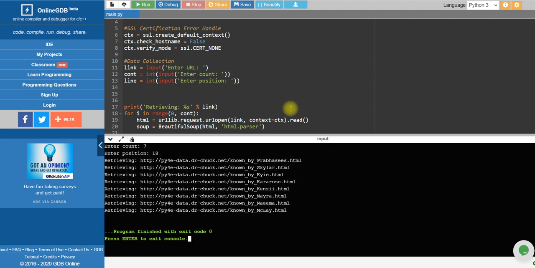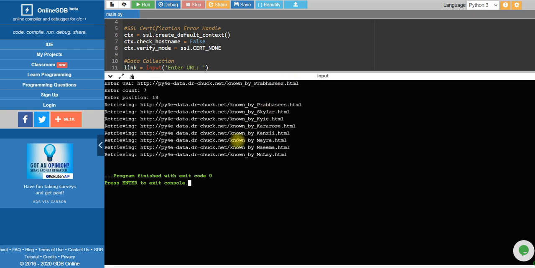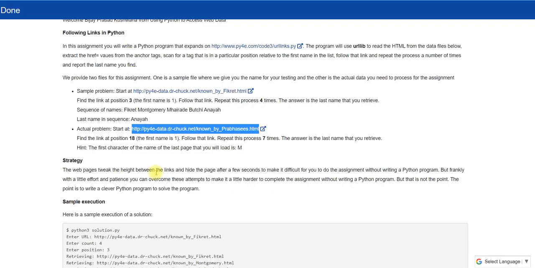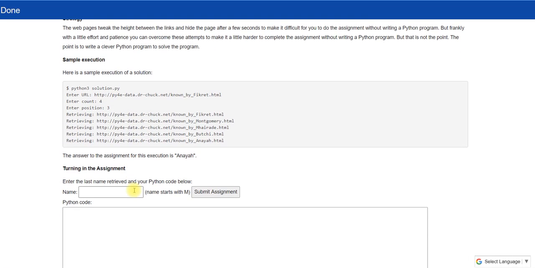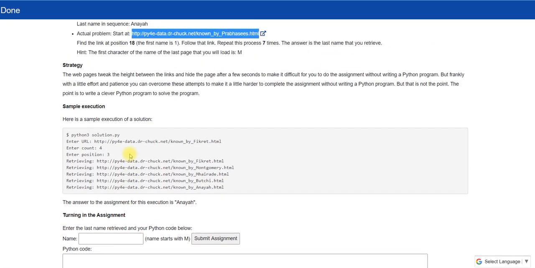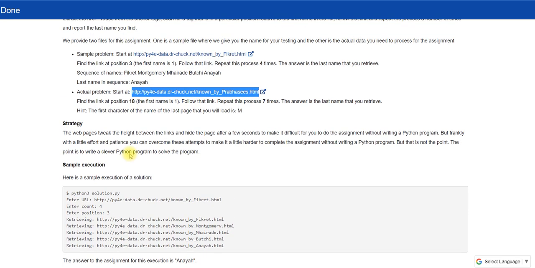So guys, you can see here after 12 tries, I did it, and the answer is Mikle, right? So I will submit this and after that I will show you the code, right, guys? So in what format?